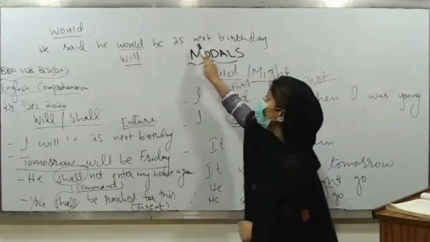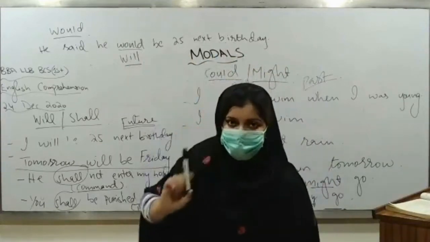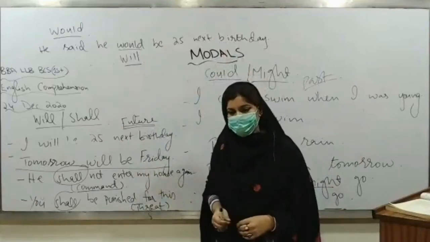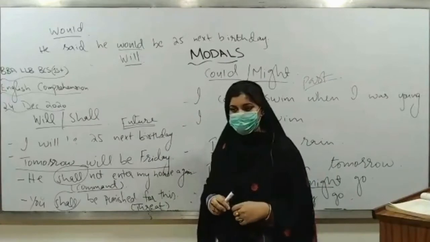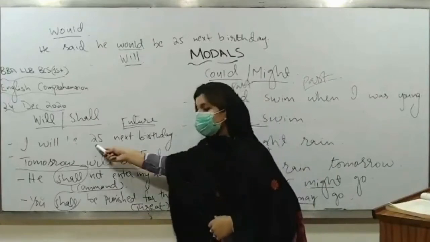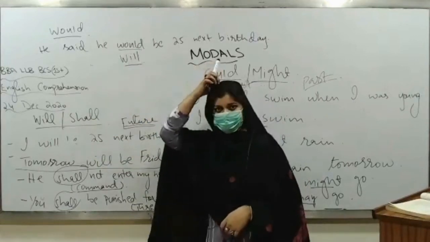He said he would be 25 next birthday. Why I have used would here? यहाँ पे होना तो will चाहिए था. Because the birthday. Because the future. Yes, no doubt it was there here in future as well. तो यहाँ पे मैंने would क्यों use की?